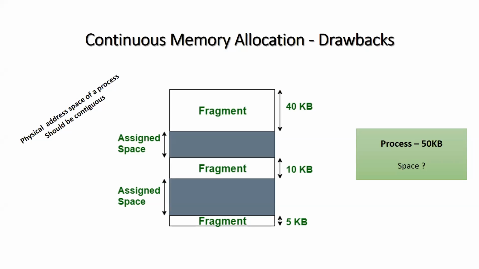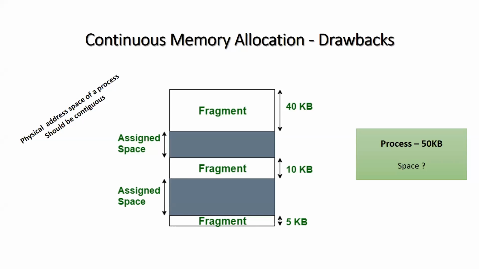What do you mean by continuous memory allocation? The process needs the physical address in the main memory to be continuous. That is one of the main requirements of all the processes. If it is loaded into the main memory and allocated some space, all the memory that it is allocated must be continuous. Okay, so that is called continuous memory allocation, and that was the drawback of that.